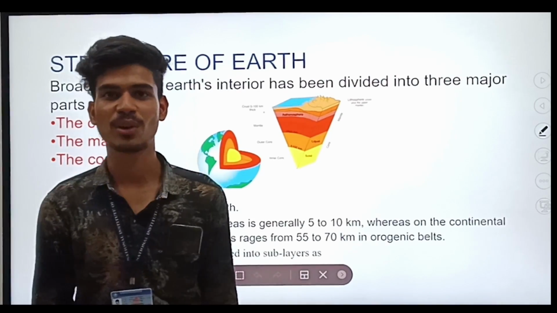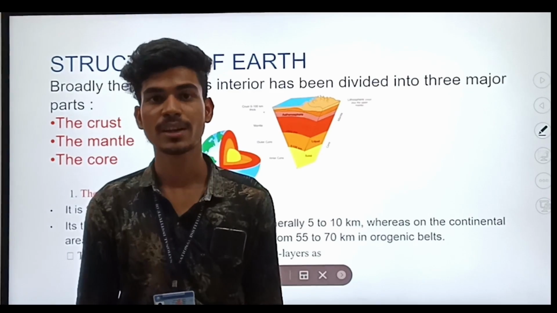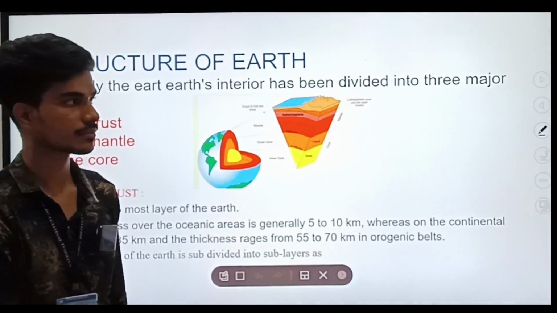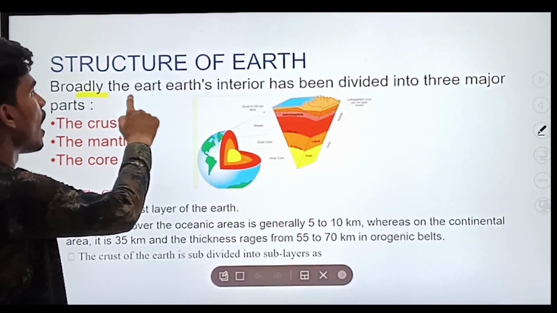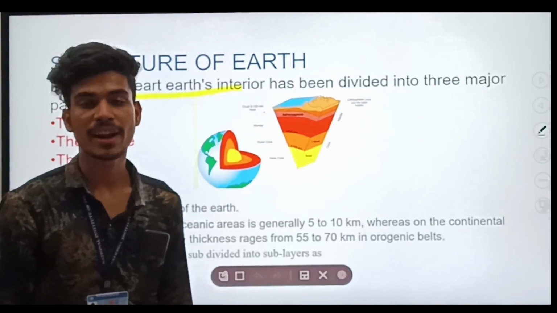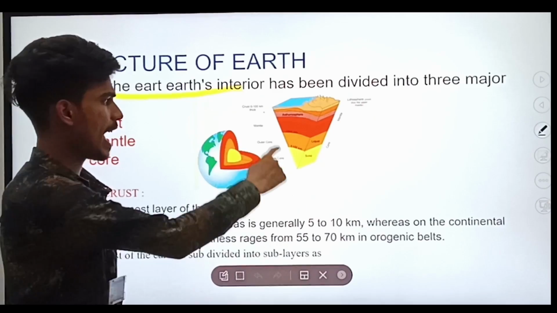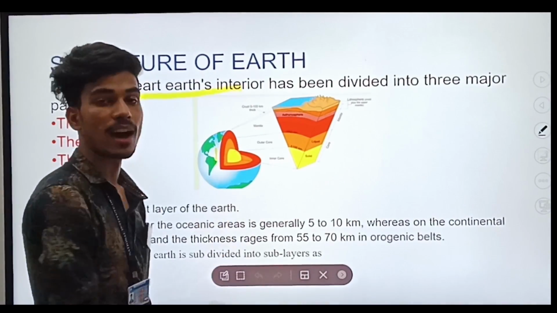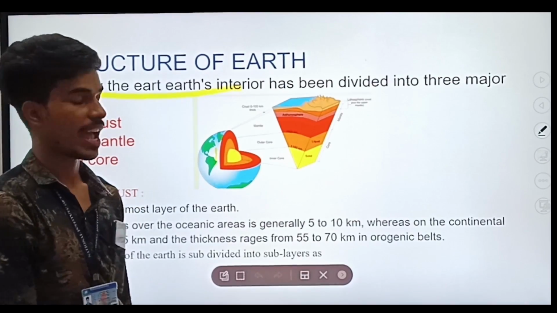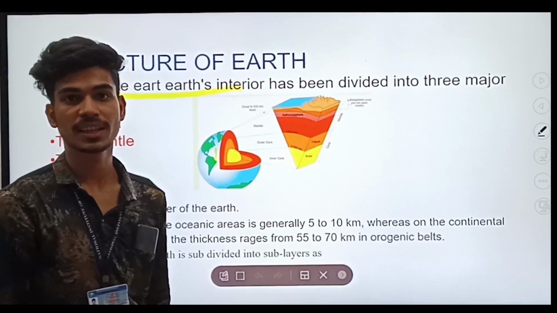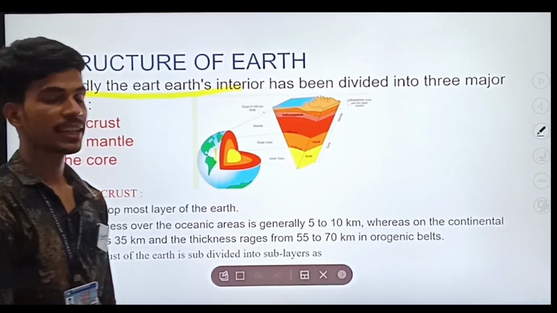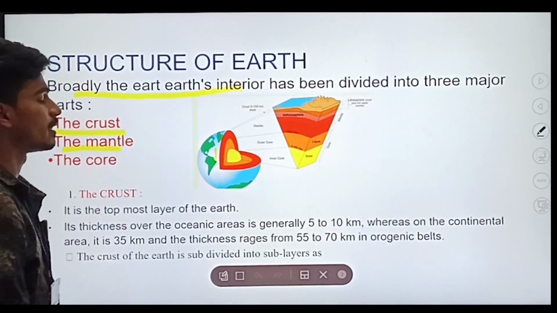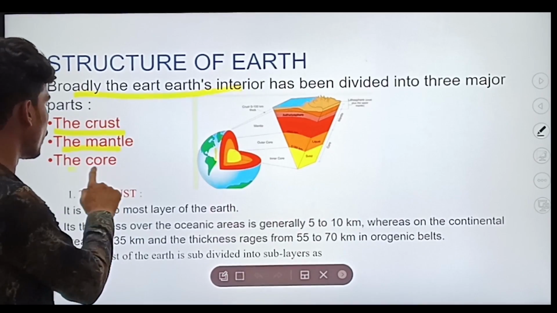Welcome to the video of rock formation. Before going to rock formation, we will understand the structure of earth. The earth interior has been divided into three parts. As we move deeper and deeper, the earth's density varies, and the temperature is also increasing. The earth interior is divided into three parts: the crust, the mantle and the core.